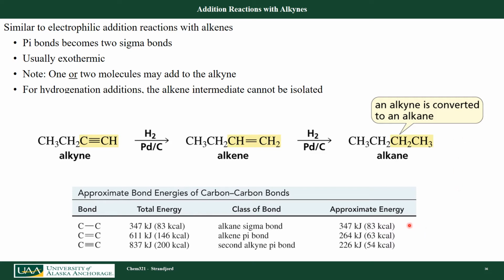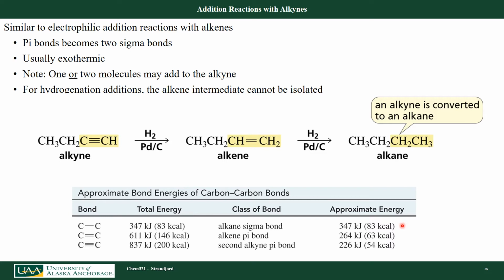If I look at the energy for breaking those bonds, you can see that it takes 226 kilojoules to actually break that first bond. And to break the second bond takes just a little bit more energy, and it continues on to form my alkane.